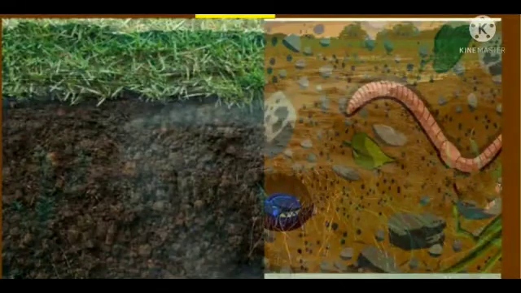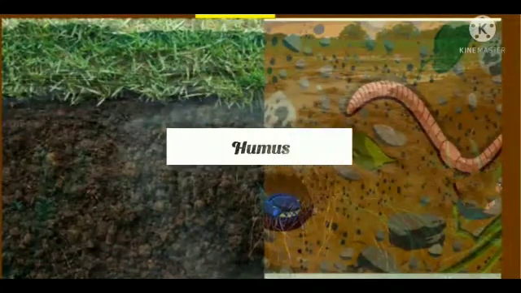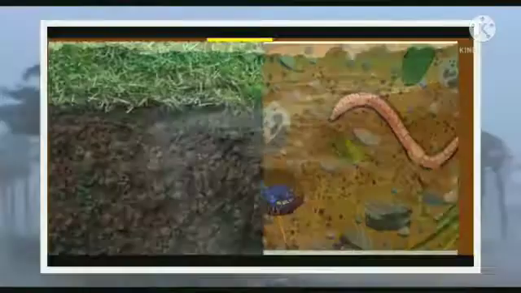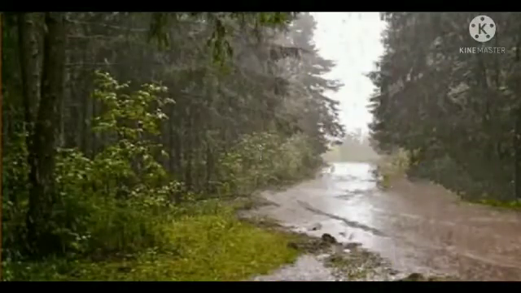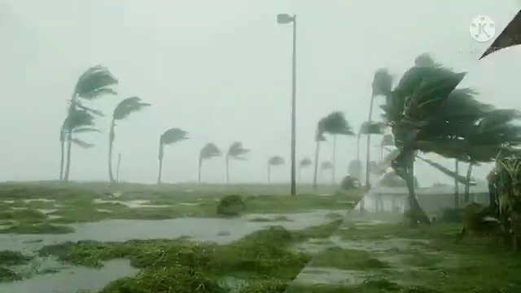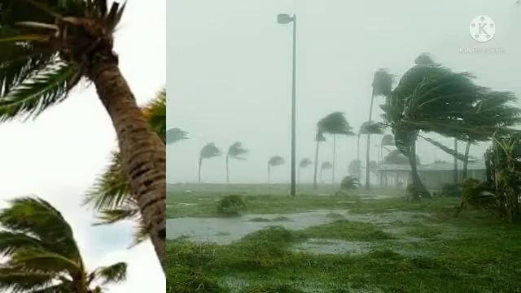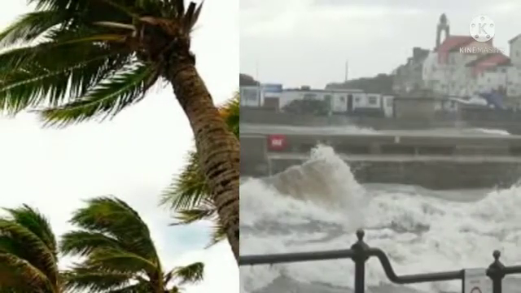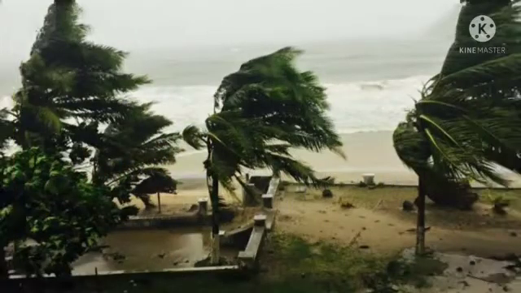We know that topsoil is very fertile because it is rich in humus. Strong winds and water wash away the loose topsoil. So, these two factors, that is wind and water, cause the soil to erode. That is, they destroy the topmost layer of the soil. So, let us see how these two factors, wind and water, cause soil erosion.